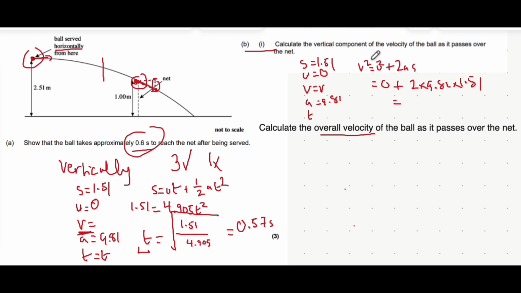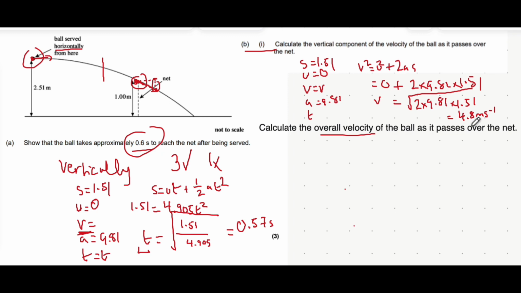Now, when you square root both sides, we get that v is just going to be equal to the square root of everything on this right hand side, which is just the square root of this term here, because we don't need to really take into account the 0. So square root of 2 times 9.81 times 1.51, and that'll get you to a velocity of 4.8 meters per second.